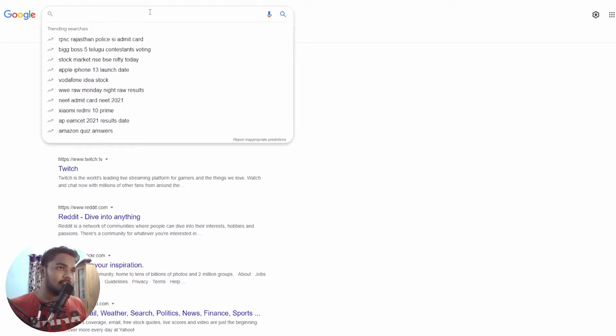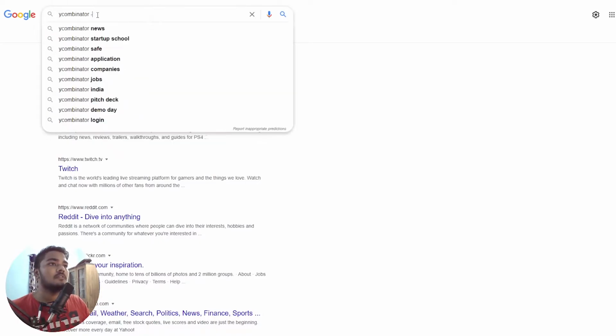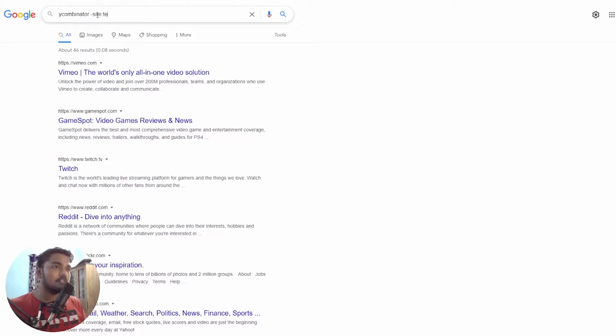Now exactly like that, you can also exclude a site from your search results, which can also be handy sometimes, right? Because if you don't like some site's articles, you don't want to read those. Okay, so let me show you an example of that. For example, I want to know about Y Combinator again, but this time I don't want results from TechCrunch, right? So what I will do is just put a hyphen before the site, right? That is what you learned in the first thing, I guess, right? You put a hyphen before something that you don't want.